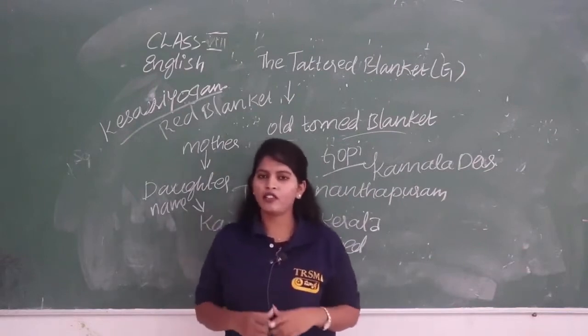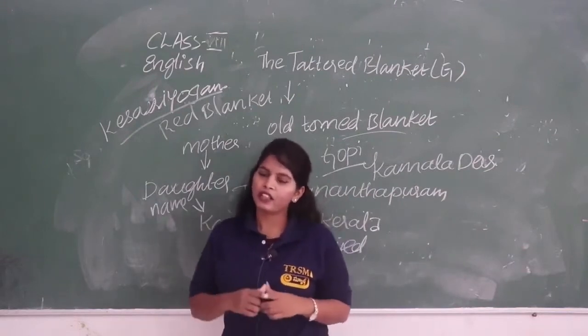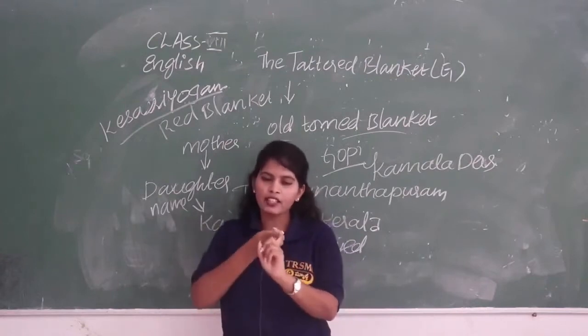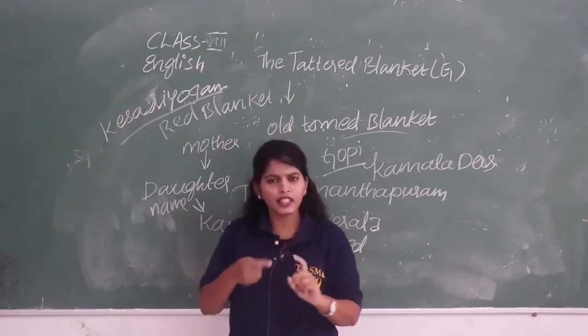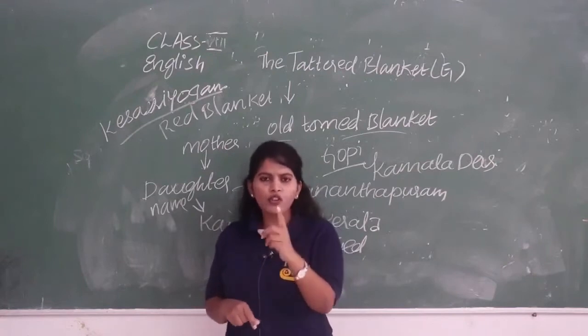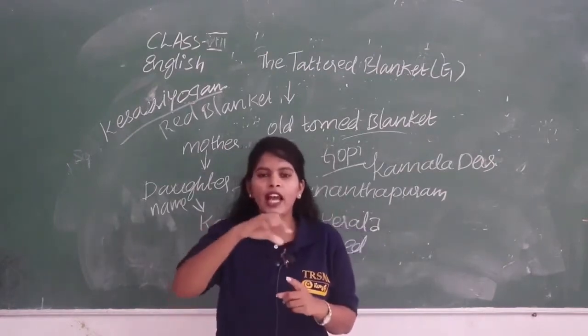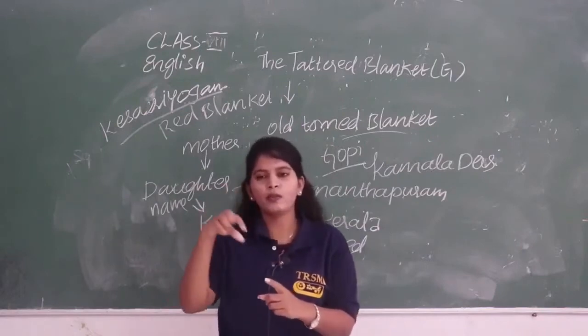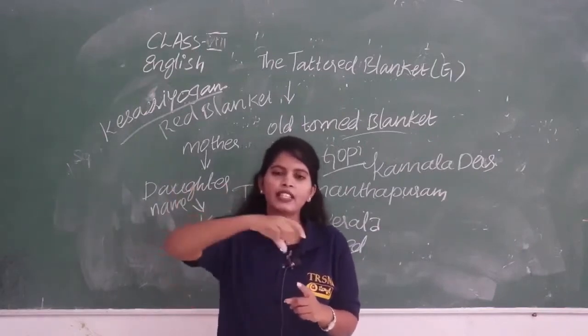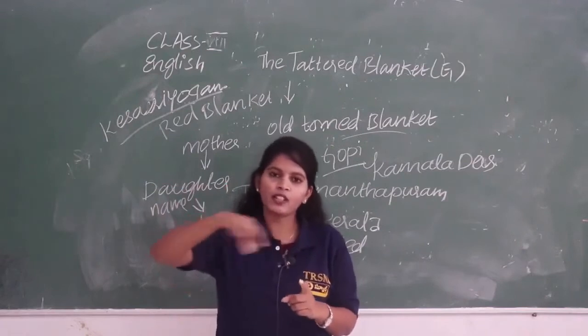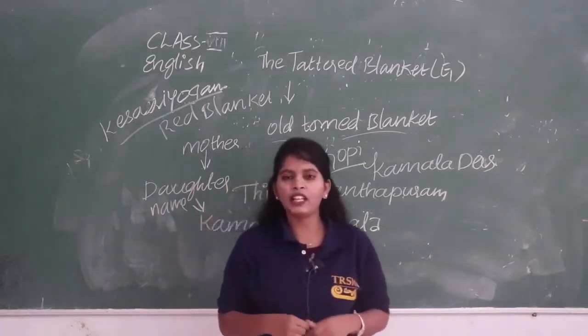Here the author significantly mentions the tattered blanket, and she compares, in a unique style of writing, the heart, the feelings, the emotions of a parent, the mother, with the help of Kamala and also Vimala and Gopi. She framed the network so excellently, and she conveyed the message.